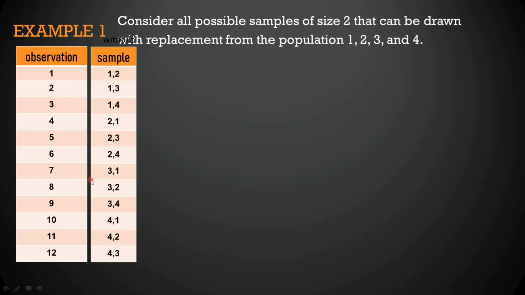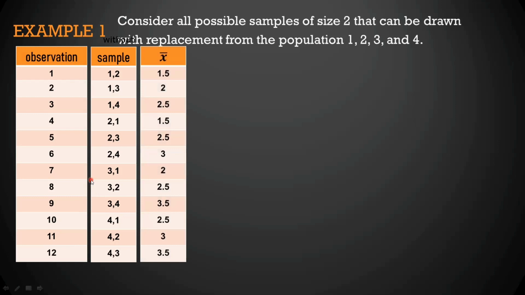So, after natin makuha yung sample and the observation, we will proceed to next column. So, yung next column natin is the mean. So, paano ba natin nakuha yung mean? So, add the 1 and 2, then divide sa sample size. So, add natin to 1 plus 2 is equal to 3 divided by 2 is equal to 1.5. 1 plus 3 is equal to 4 divided by 2 is equal to 2. 1 plus 4 is equal to 5 divided by 2 is 2.5. 2 plus 1 is equal to 3 divided by 2 is equal to 1.5. 2 plus 3 is equal to 5 divided by 2 is equal to 2.5. 2 plus 4 is equal to 6 divided by 2 is equal to 3.